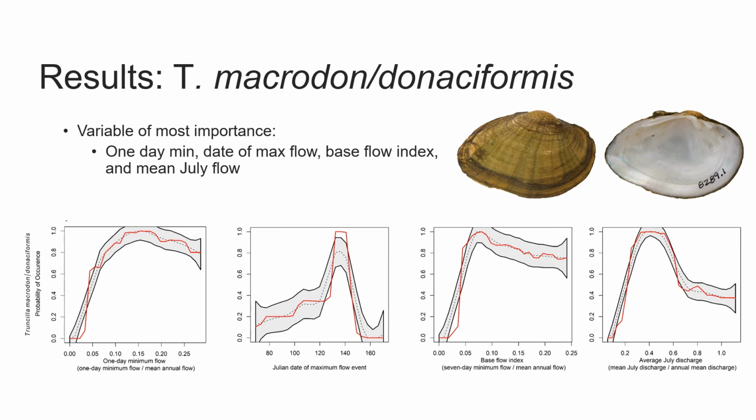With Macrodon, we see an increased probability of presence with higher minimum flows and base flow conditions. Similar to Randklev, though, we see the importance of timing of low flow events and the need for lower flows in July. While base flows are important, these results indicate that there is a need for seasonal timing of high and low flow events.